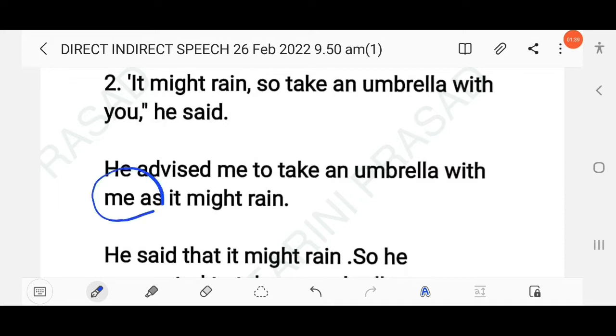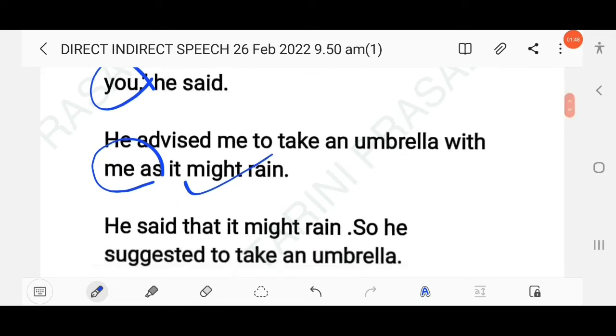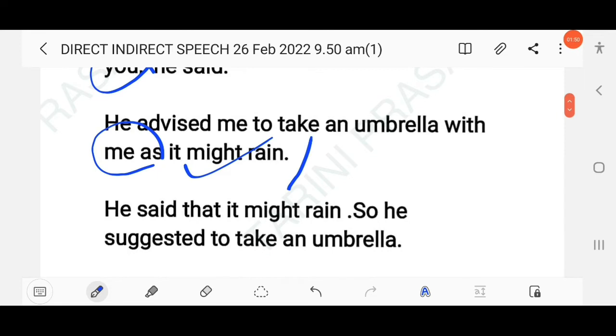So here the pronoun will also be changed. With you means, that means he advised me. He advised me to take an umbrella with me as it might rain. Or you can also write here, he said that it might rain, so he suggested to take an umbrella with me. So here you can also write this or this one. So both can be accepted here.